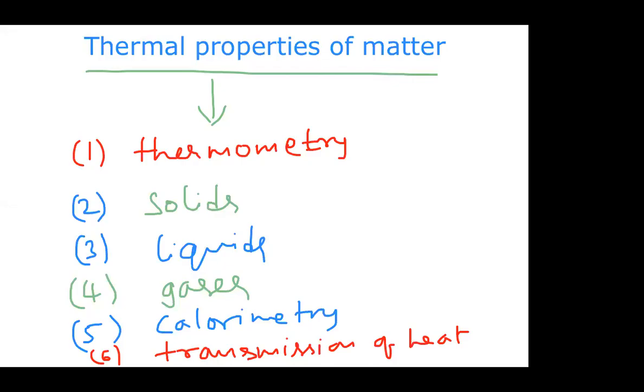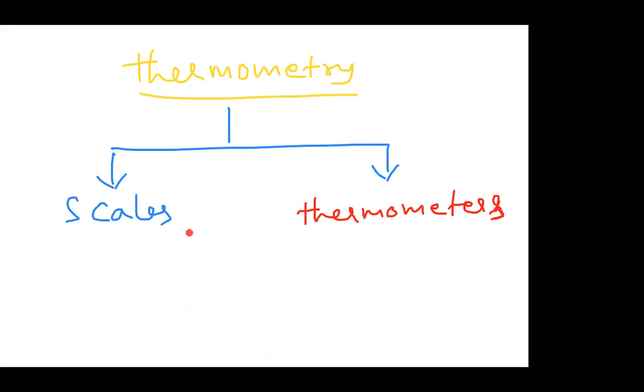Thermal properties of matter. The main things in this chapter are thermometry, solids, liquids, gases, calorimetry, and transmission of heat. The first topic is thermometry. Thermometry is connected with scales and thermometers, different types of scales.